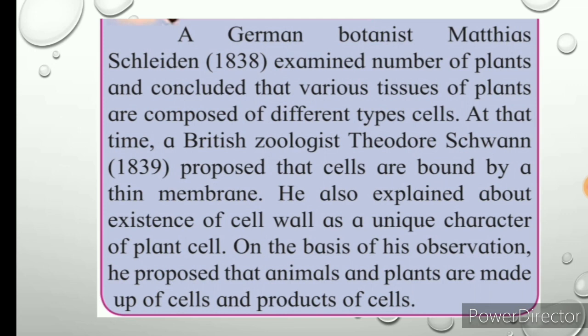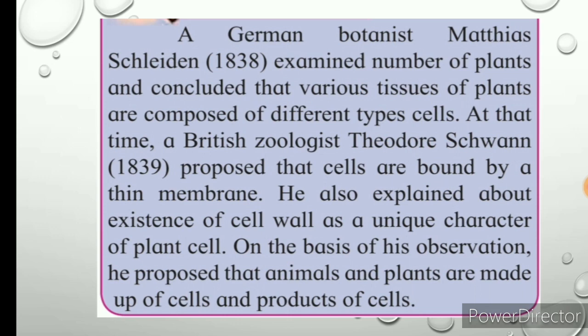At that time, the British zoologist Theodor Schwann in 1839 also proposed that cells are bound by a thin membrane.